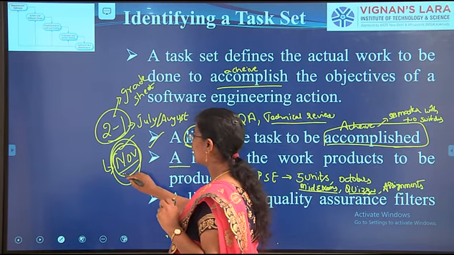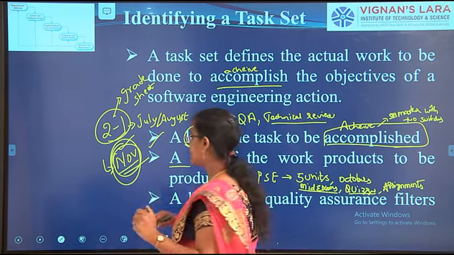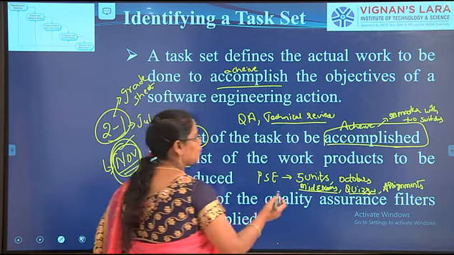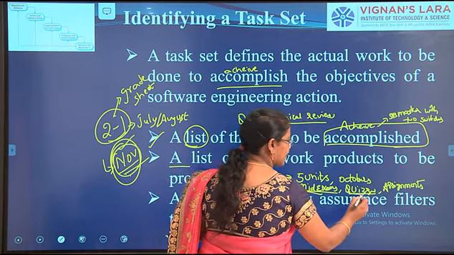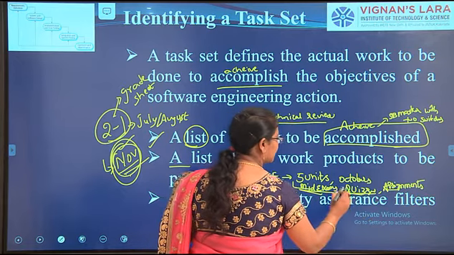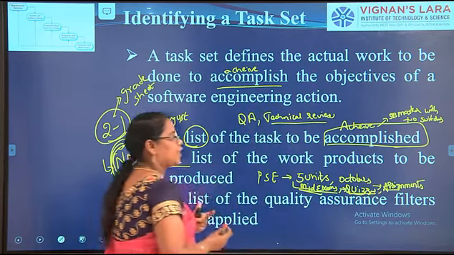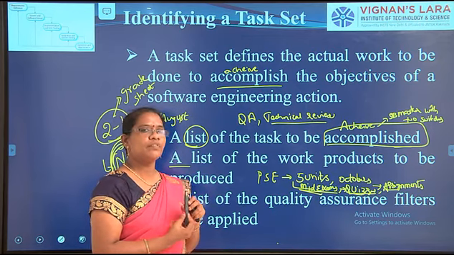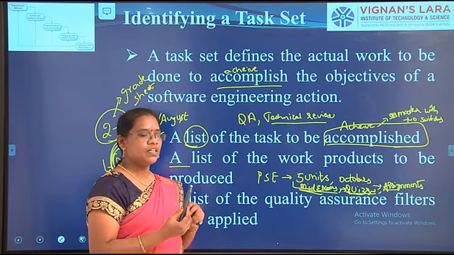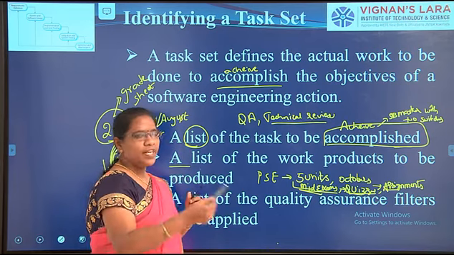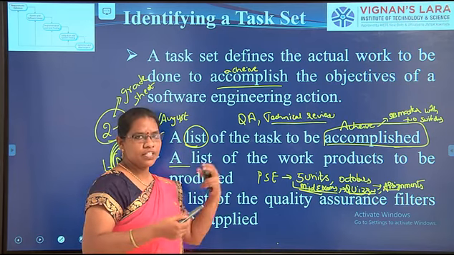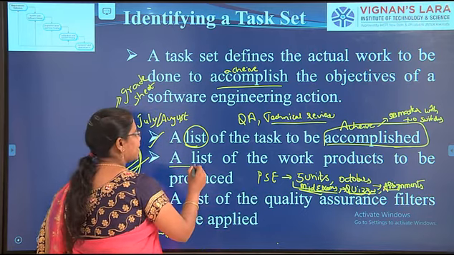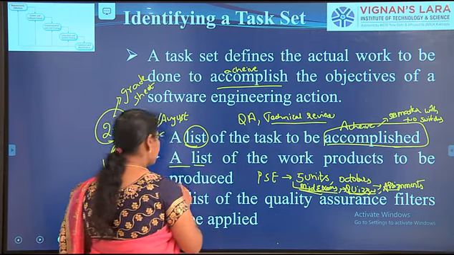One task is you have to write the 5 units. Apart from that, to achieve those 5 units, you have to go for the mid exams, quizzes, and assignments. So each one is a task. Like that, for every software product, in order to develop the whole product, they will take some tasks. For example, for a website, front end is one task and back end is one task.